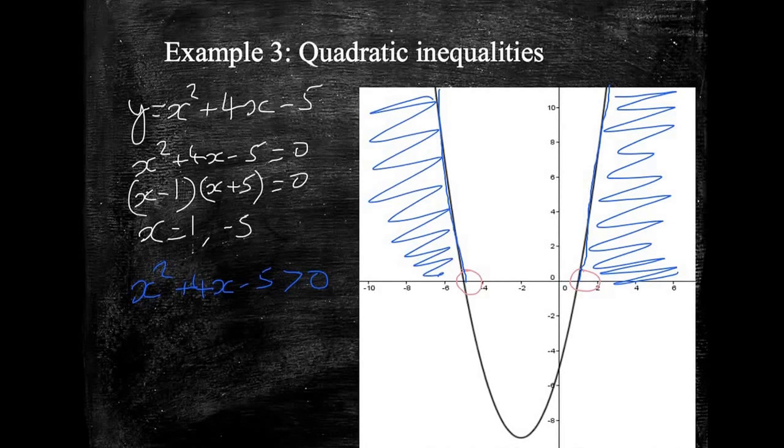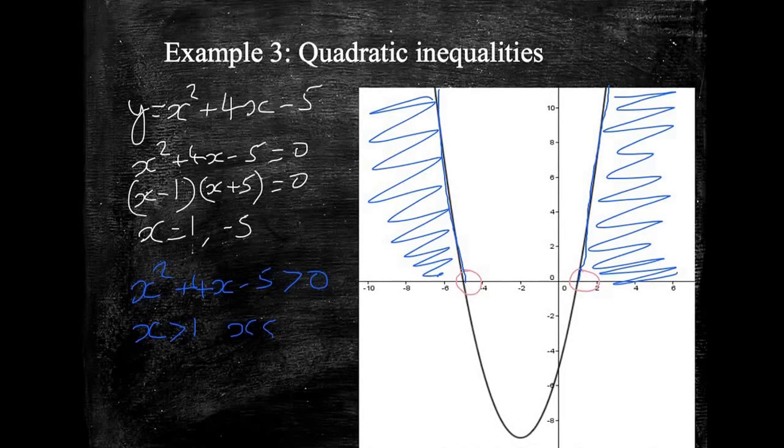So if it's greater than 0, you end up with two areas like this, and we can write our answer down in two ways. We can say that x is greater than 1 and x is less than minus 5. That shows this area here and this area across here.